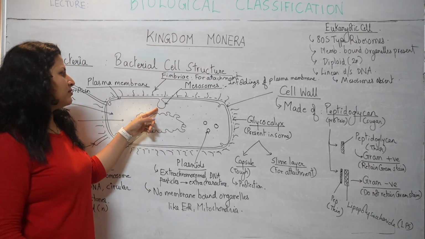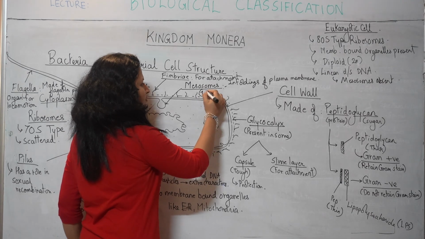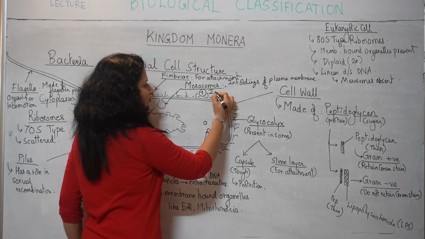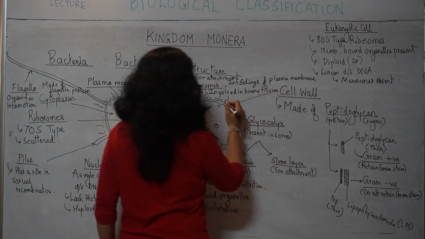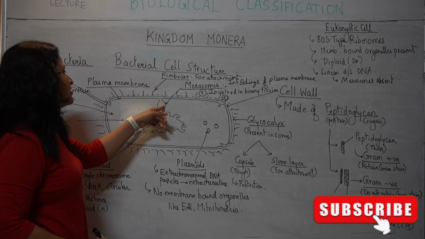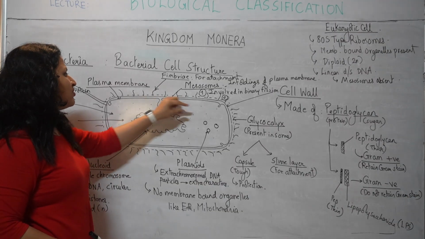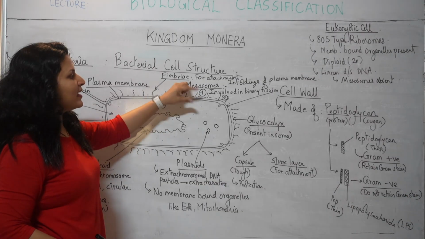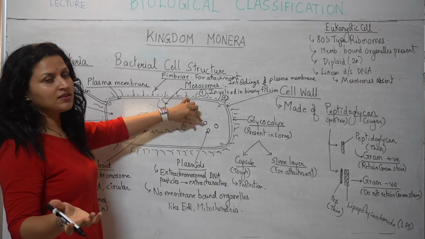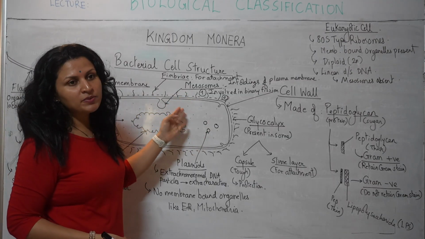Mesosomes over here are involved in two roles. First, they are involved in binary fission, and the second function they have is that they contain the enzymes for cellular respiration. Since they do not have separate organelles like mitochondria in eukaryotic cells, where are they going to carry out their cellular respiration?